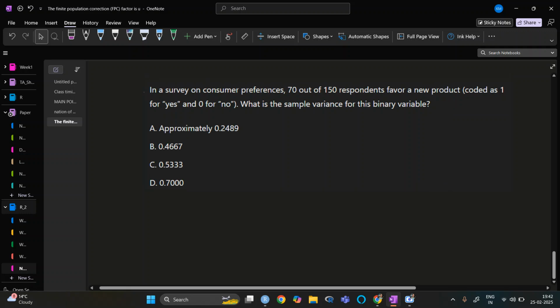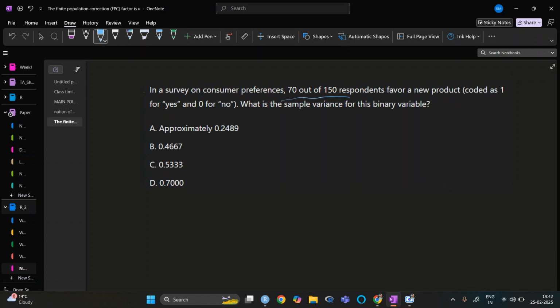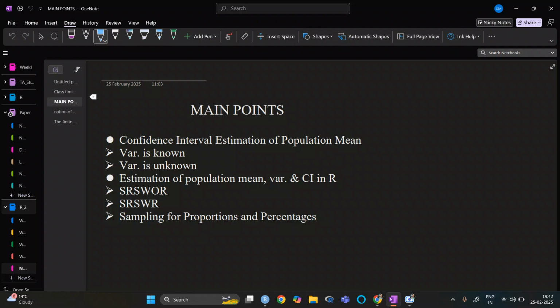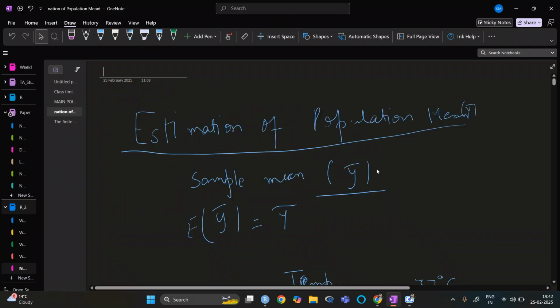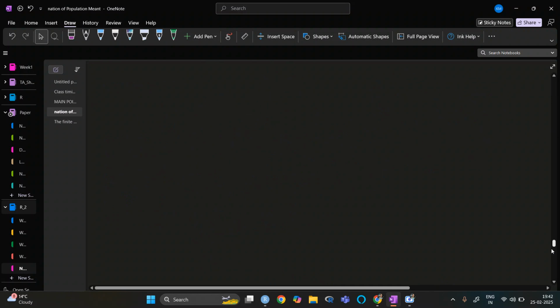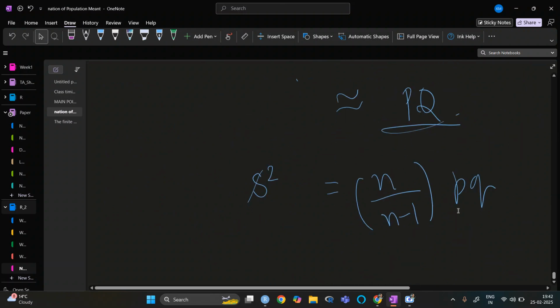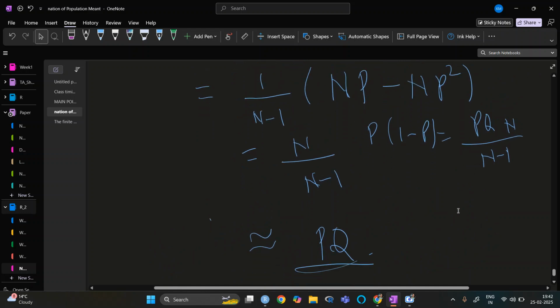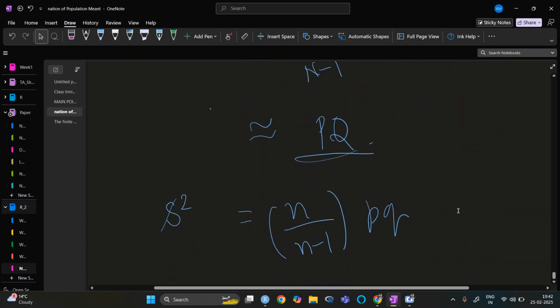Now, in a survey on consumer preference, 70 out of 150 respondents favor a new product. What is the sample variance of this binary variable? So the sample variance we have seen here is basically n upon n minus 1, but even if you don't do it, it is mostly just pq.